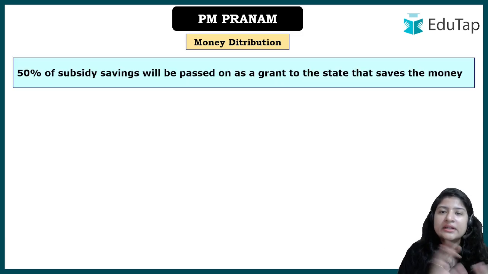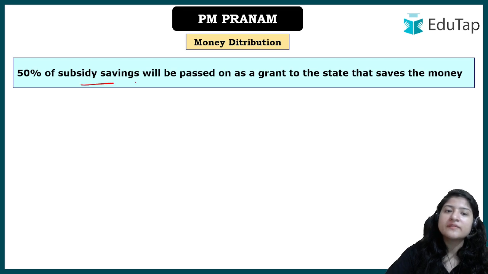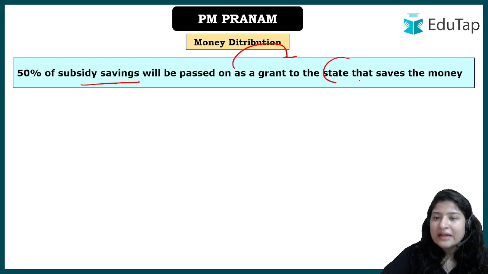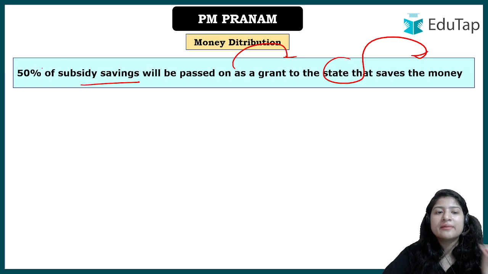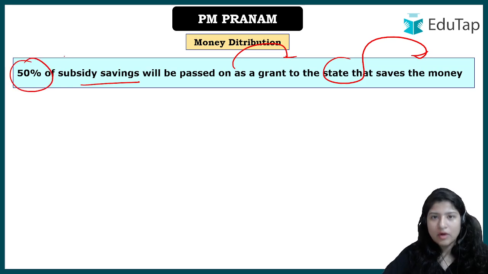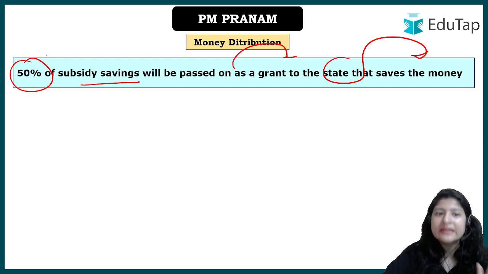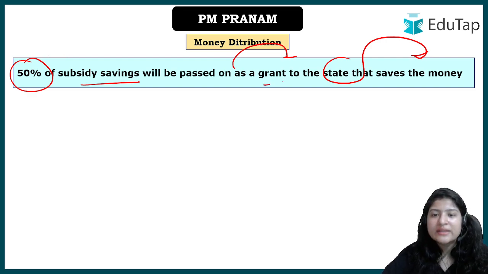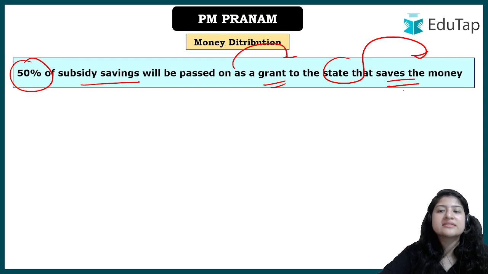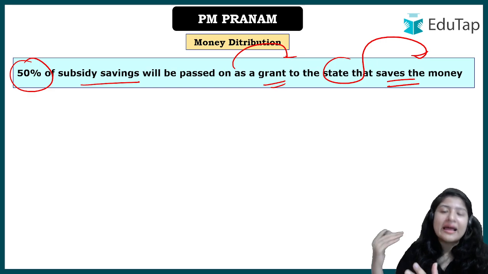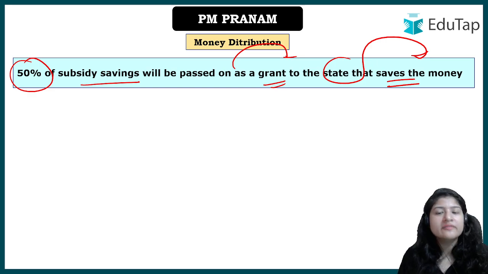So that is why money distribution will be as per the states. ठीक है, and 50% of the subsidy will be passed on as a grant that will save money. तो देखो 50% of whatever will be the amount allocated for the particular state will be given as a grant, or as an incentive, that saves the money. ठीक है, मतलब that will encourage the state government to take productive steps so that the aim under the scheme can be achieved, and they will get some money as incentive.